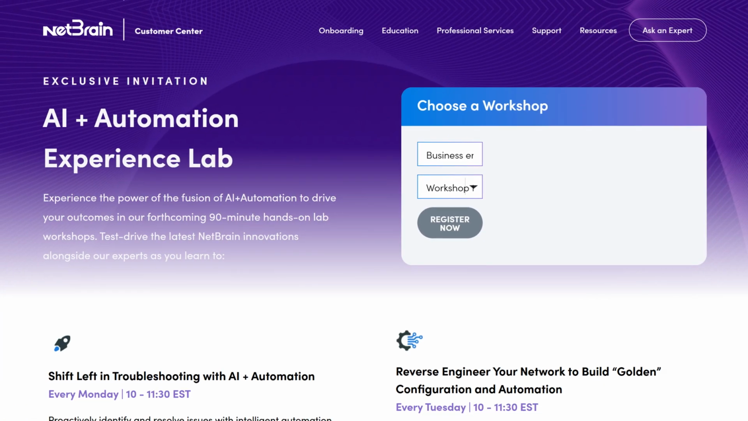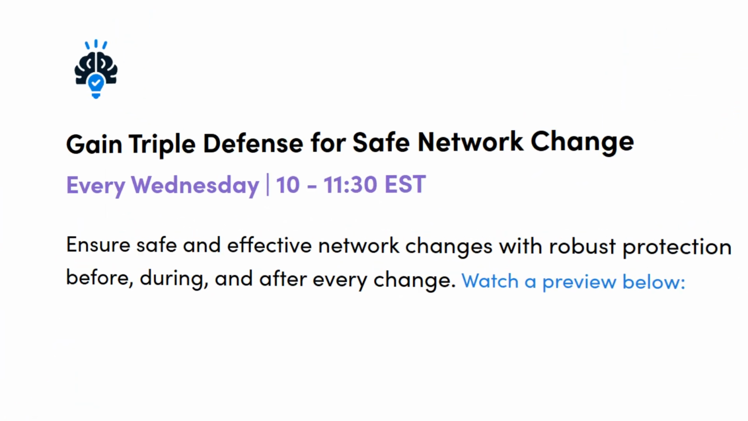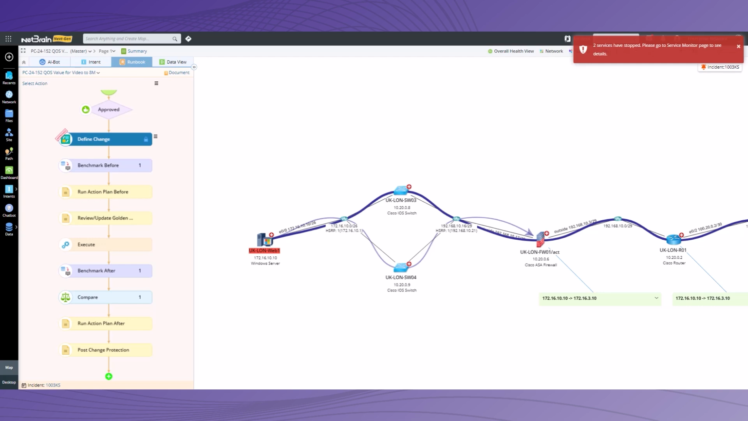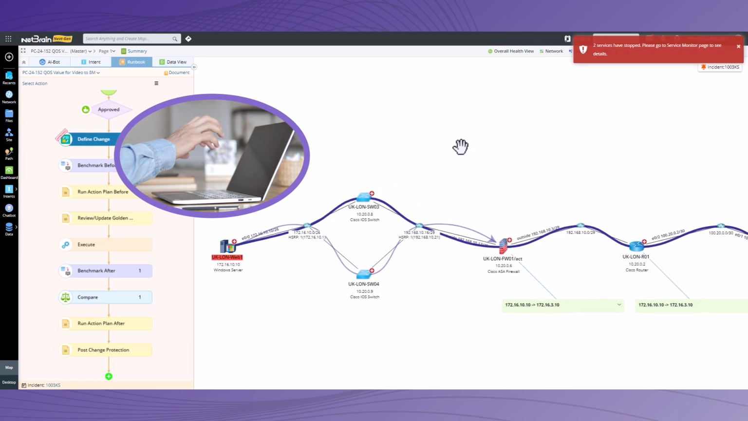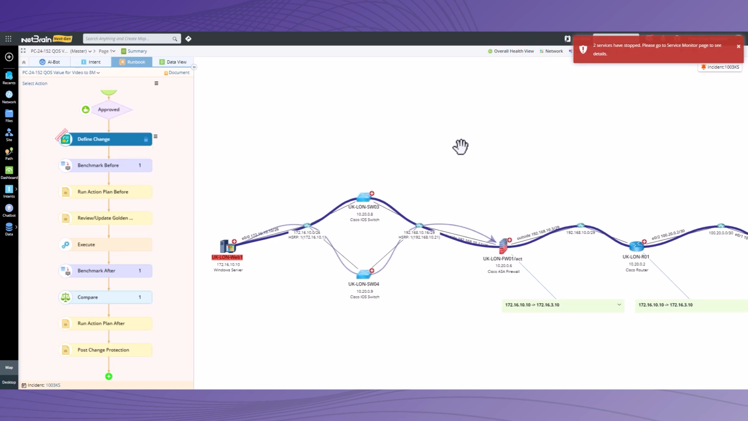In this workshop, we will ensure safe and effective network changes with robust protection before, during, and after your change. This workshop is going to be about ensuring safe and effective network changes with robust protection before, during, and after every change. Because let's face it, nobody has really perfected network changes in today's networking world. So how can we reduce human errors and how can we streamline the network change process? Well, let's go through the before, during, and after you can find in this specific workshop.